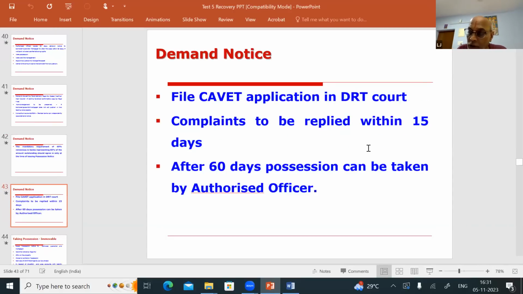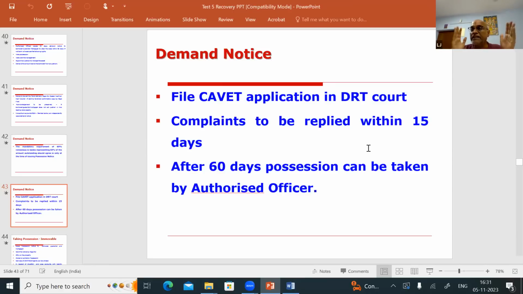The moment you issue a demand notice, the bank has to simultaneously file an application called a caveat application in the DRT. What is the caveat application? You will inform the concerned DRT that so and so, I have issued a demand notice. He will come to you asking for stay of the demand notice, or for some reason making us not to proceed. Please, without calling us and asking for an explanation, don't give a stay order to the borrower. That is called the caveat application.